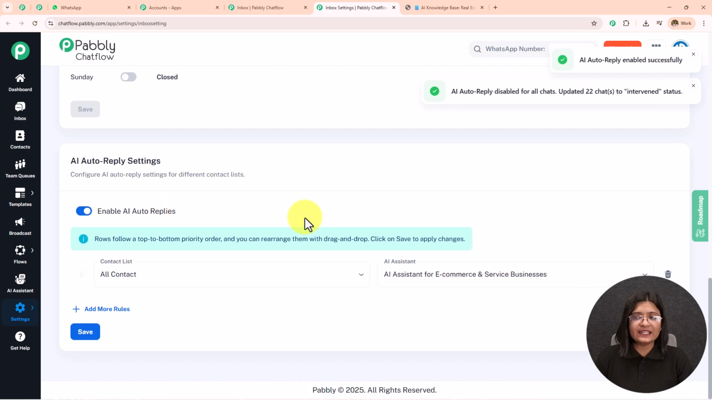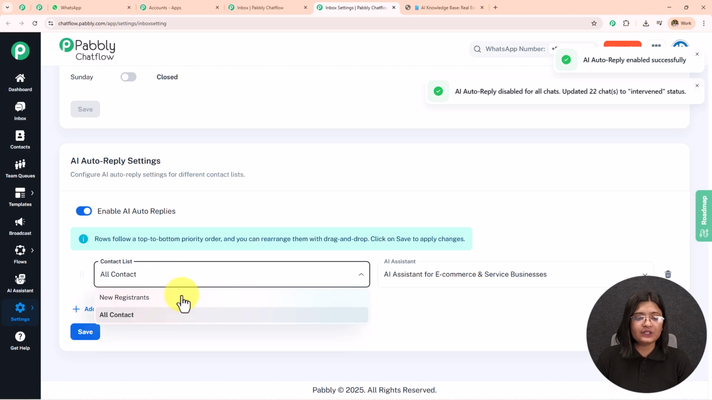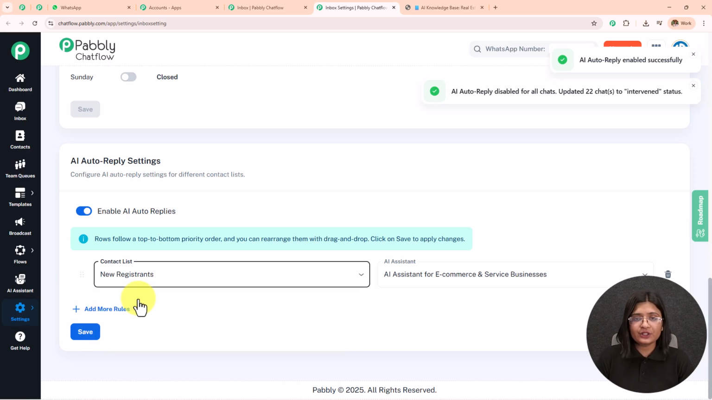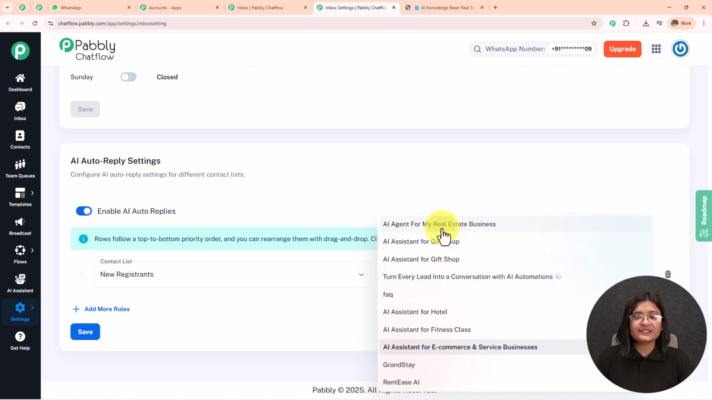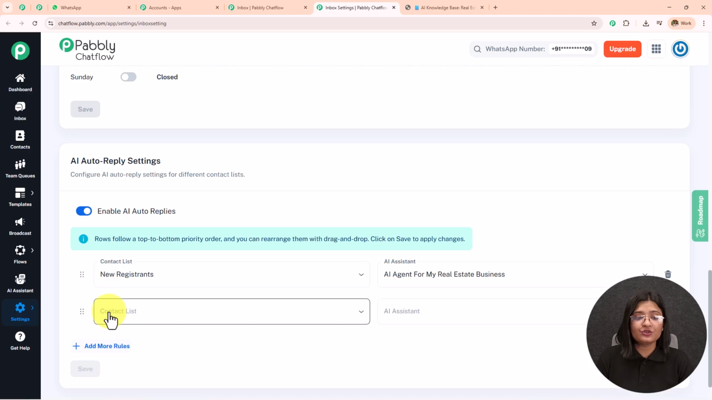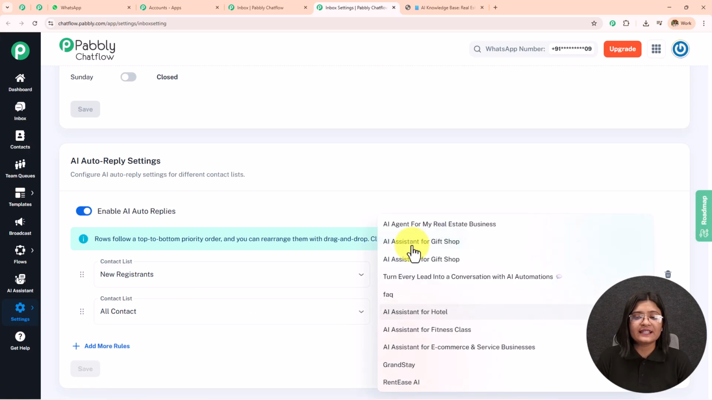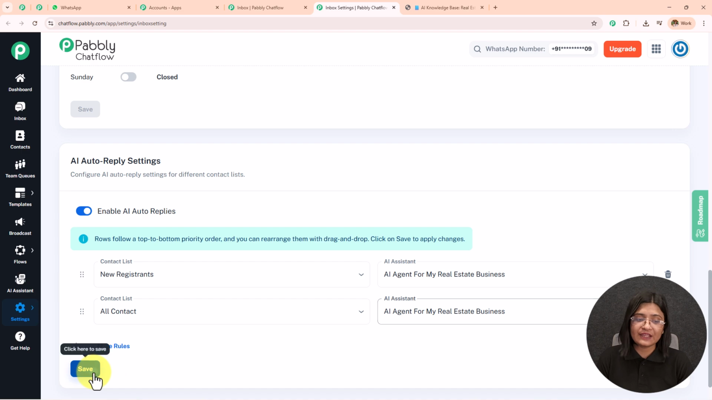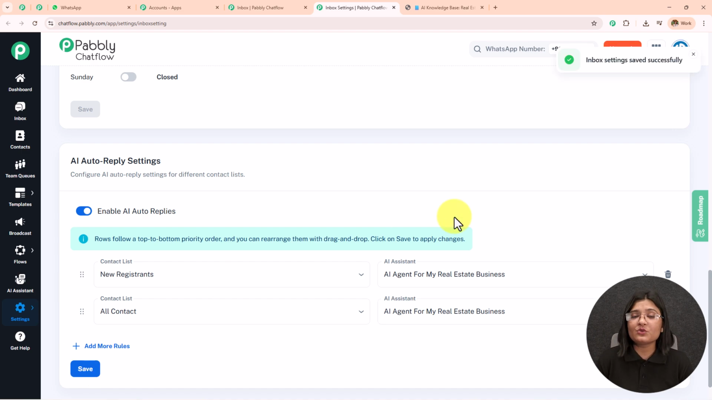So as I enable this, over here I have this contact list. If I see this drop down, I have created one list, and then we have all contacts. Now you can select the particular list of contacts which you have created and choose the AI assistant. I'm going to select the AI assistant as this AI agent for my real estate business, and you can add more rules. You can create separate lists and assign separate AI assistants to these chats, or you can simply select all contacts and assign that AI assistant to all the contacts. Save this, and in this manner you will be able to activate this AI assistant to all the chats or the conversations.